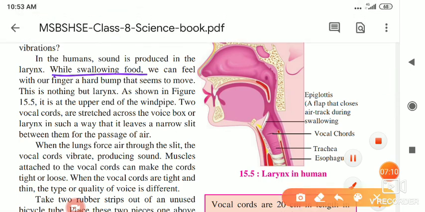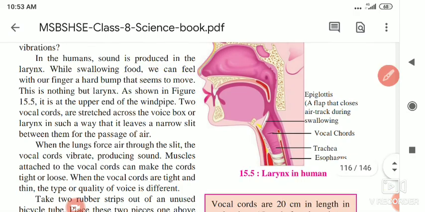Whenever we are swallowing food, we can feel with our finger a hard bump that seems to move. Here mostly the boys are there. We can see the larynx moving properly when the person swallows. This is nothing but the larynx.